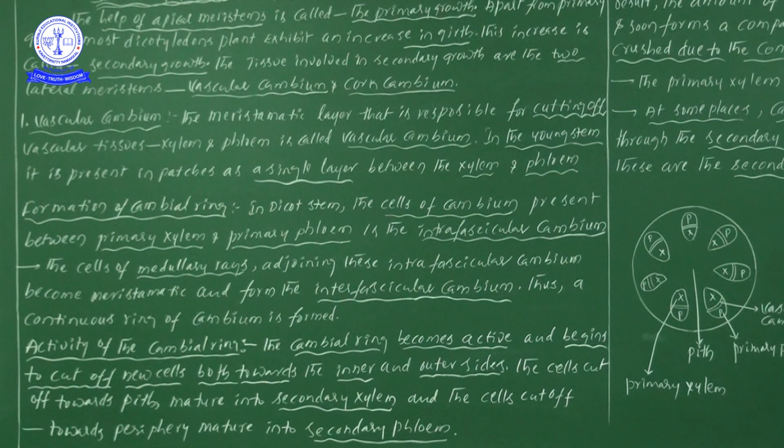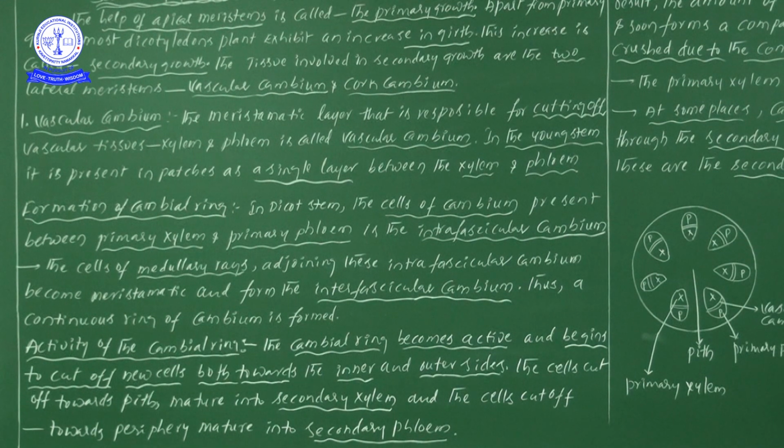Have you seen the diagram maximized on that side? Now the cambial ring becomes active and begins to cut off new cells on both sides, inner side and outer side. If one cell divides, definitely new cells are added on two sides. Next, the cells cut off towards the pith, those cells we will take as secondary xylem, and the cells cut off towards the peripheral regions we will consider as secondary phloem.